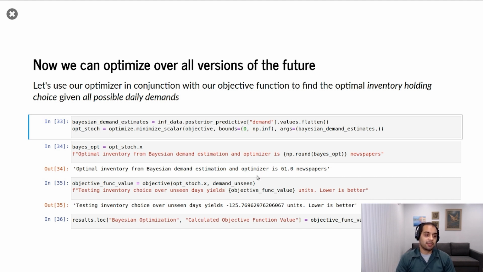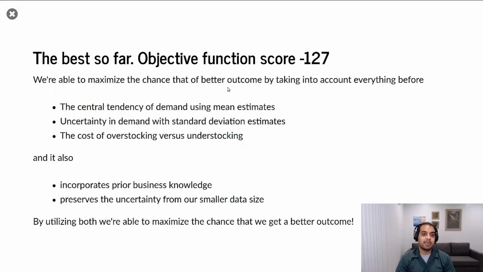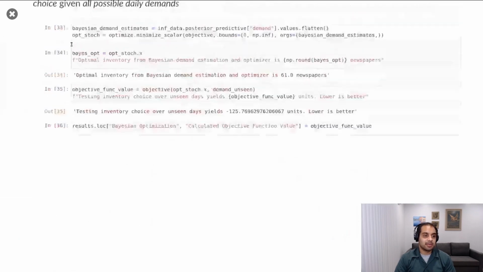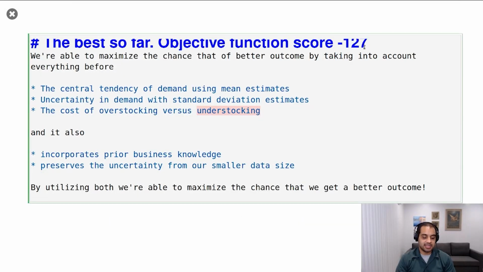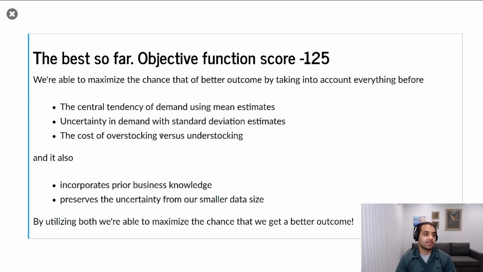We're going to run this through our objective function to see what the score will be. And we see the score here is negative 125, where lower is better. And this is the best score we've had so far. Oops, let me fix this real quick. The optimizer can change a little bit, but 125 is still the best that we've seen.